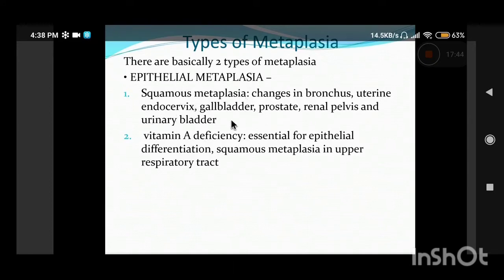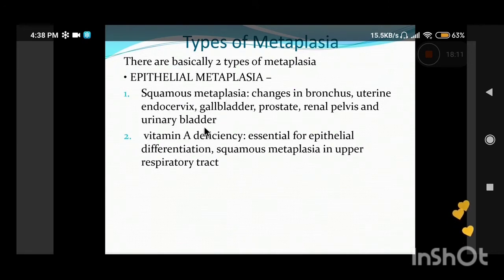In the same way, squamous metaplasia occurs in the urinary tract. As you remember, the epithelium of the renal pelvis and of the ureters is transitional epithelium. There also, if there is any irritation by a stone or any parasitic inflammation, any infection or chronic inflammation, that irritates the transitional epithelium and it undergoes metaplasia to squamous lining. So that is one classical example of squamous metaplasia.